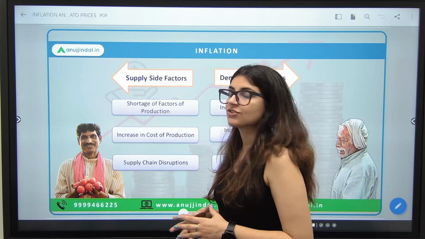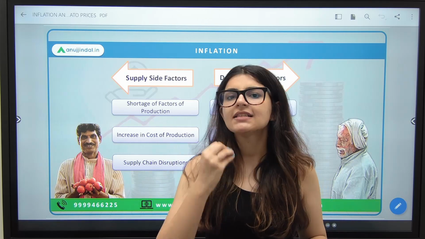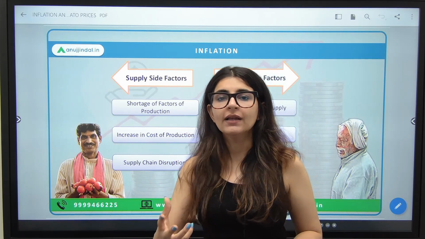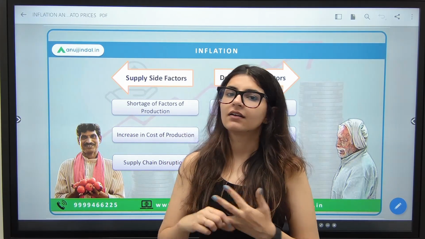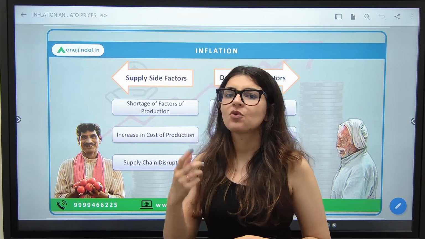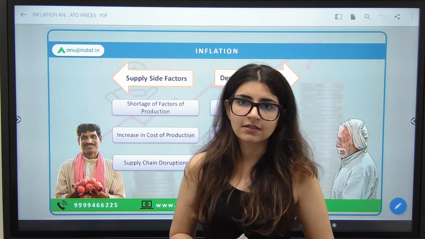Similarly, supply chain disruptions. जब oil के prices increase होते हैं in any economy, when there is an increase in the prices of oil, that is when transportation cost increases, logistics is hampered. That is when we call it supply chain disruptions or supply chain bottlenecks.